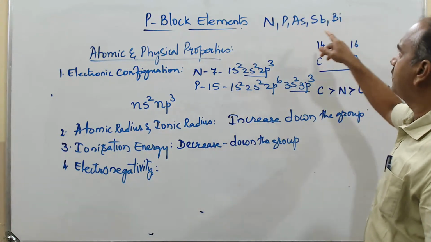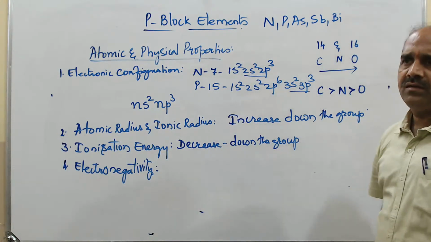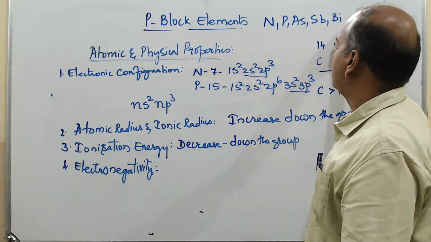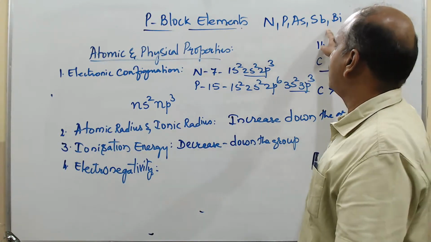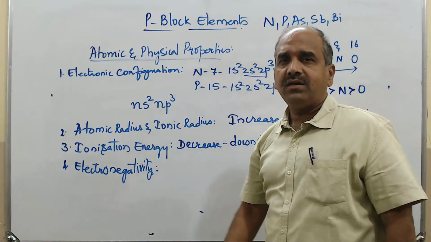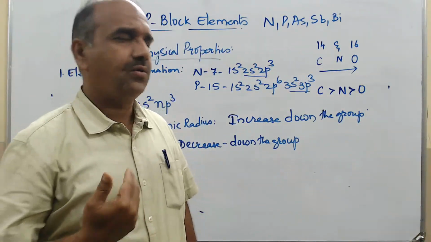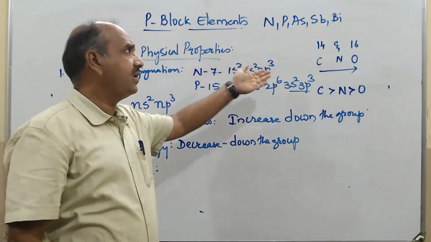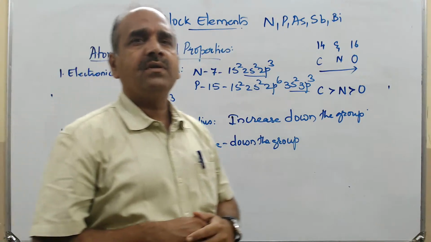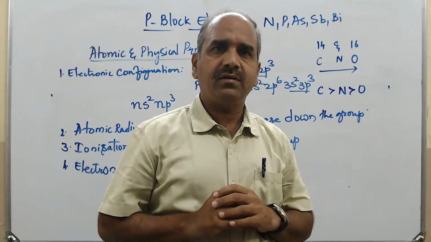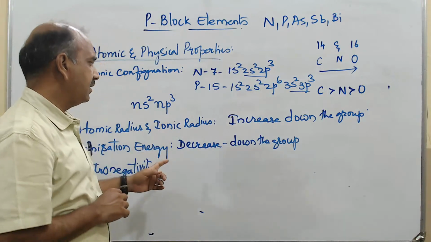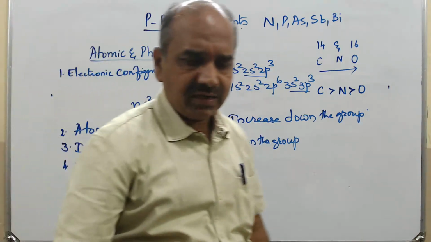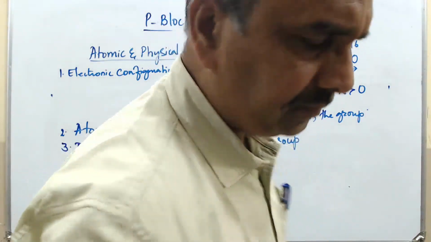So as you come down the group from nitrogen to bismuth, the metallic character is increasing, the tendency to donate electrons is increasing. Because of that, there is a decrease in the electronegativity. So like ionization energy, even electronegativity decreases down the group.